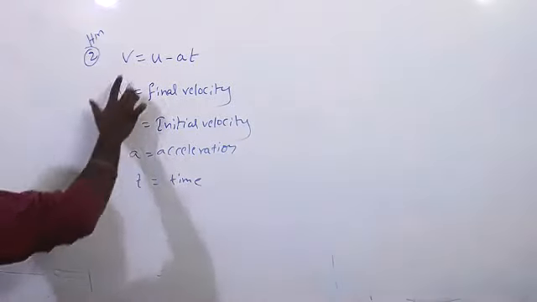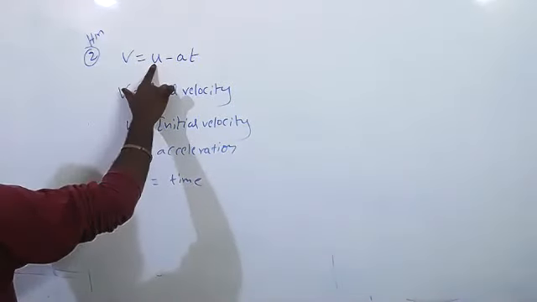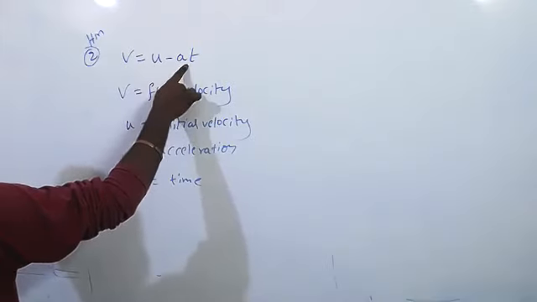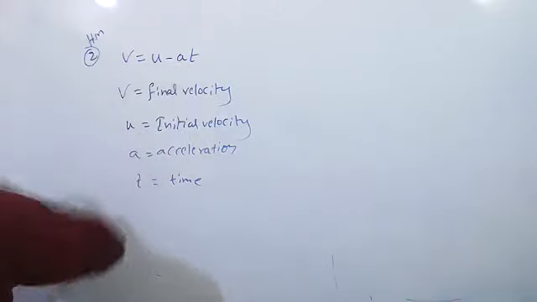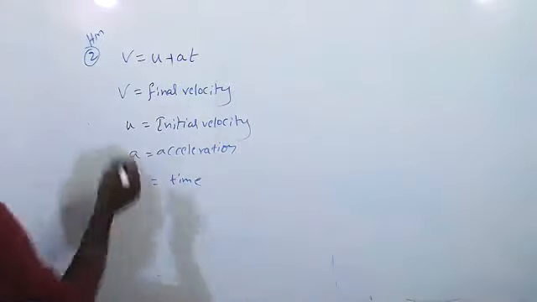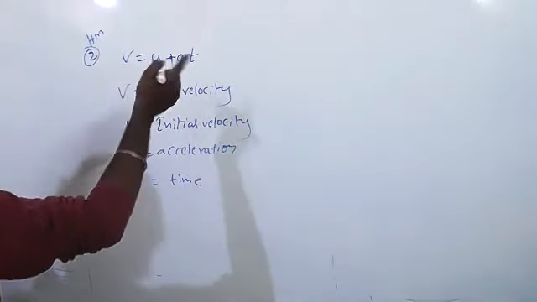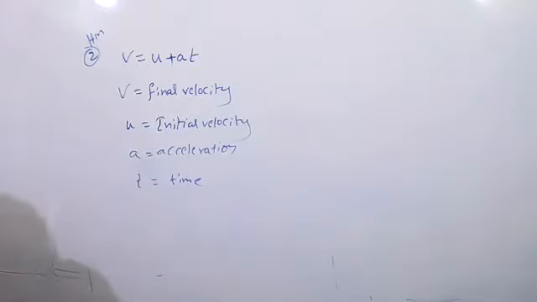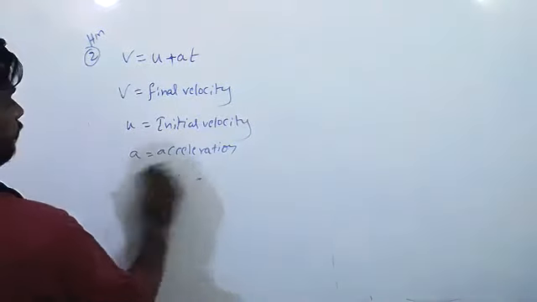And if it is the velocity, it is also velocity? We can remove velocity minus velocity only, right? Yes, sir. So done. It is dimensionally correct. V is equal to U plus AT, the actual original formula. If it is U minus AT also, dimensionally it is correct. Okay, now let's see one more. Yes, sir. It's dimensionally correct.